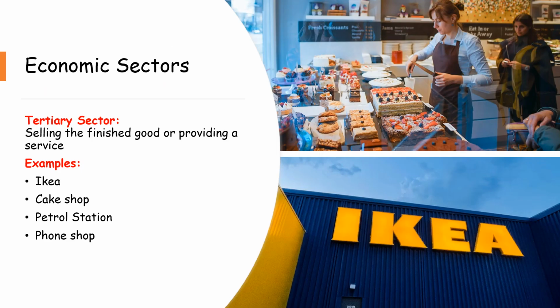All right, the third economic sector is the tertiary sector. This is selling the finished good or providing a service. Okay, so you've made your goods, you've manufactured them, we now need to sell them. Some examples are IKEA, where you can now sell the cupboard, or a cake shop where you can sell the cake, a petrol station where you sell the petrol, or a phone shop.